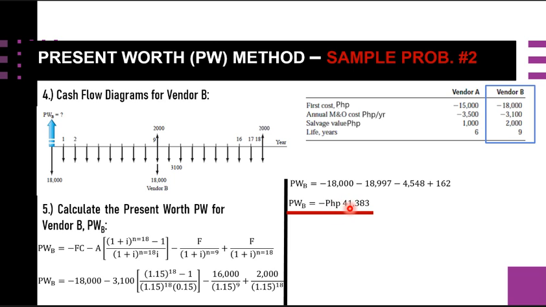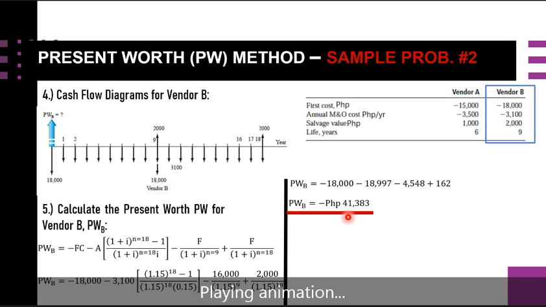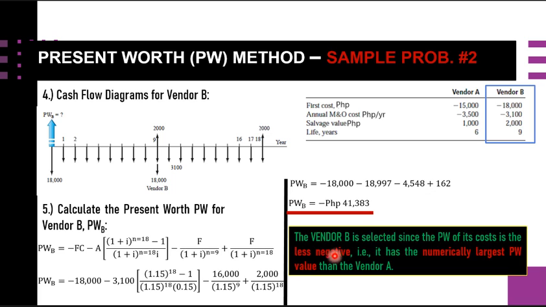Since vendor A is minus 45,000 and vendor B is minus 41,000, we can therefore say that vendor B is selected, since the present worth value of its cost is the less negative, that is, it has the numerically largest PW value compared to vendor A. Okay, so we are done with this sample problem number 2.